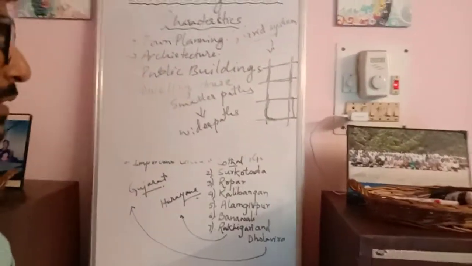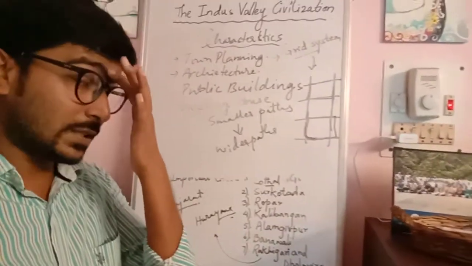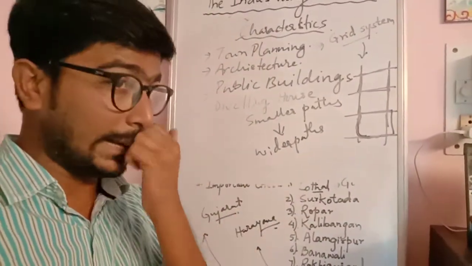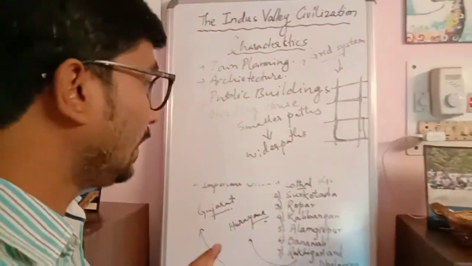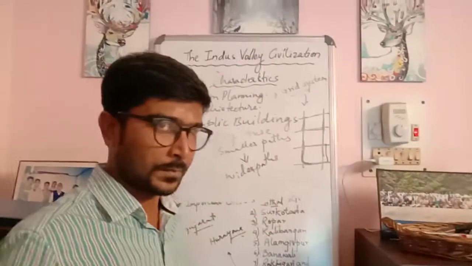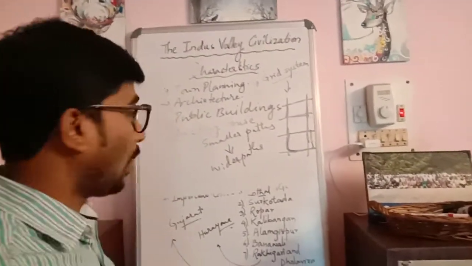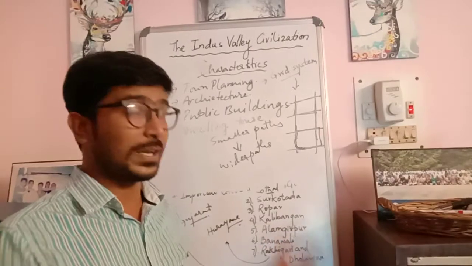Now public buildings, as we discussed in the earlier chapter on the Egyptian civilization, were built for common people as a whole, which people together in the society could use.